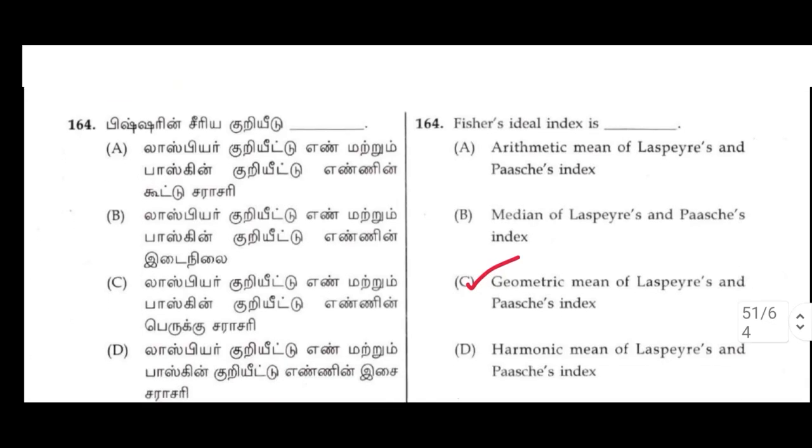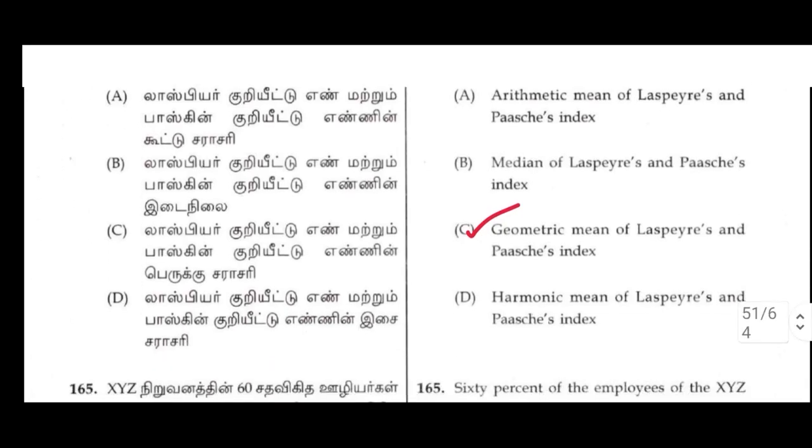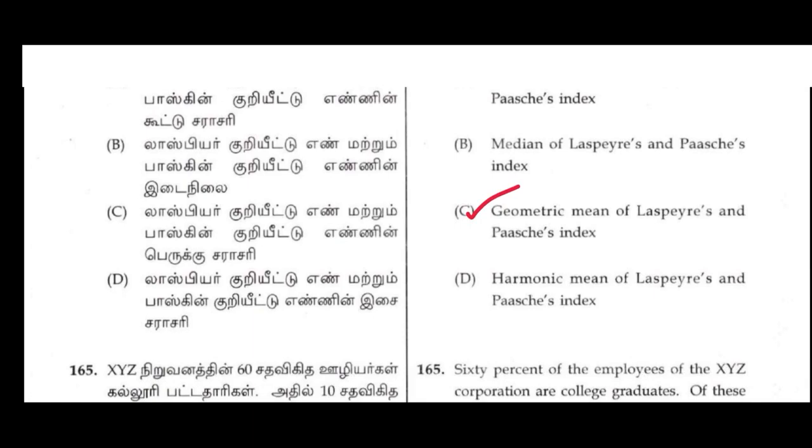164. Fisher's ideal index is C option, geometric mean of Laspeyres and Paasche's index.